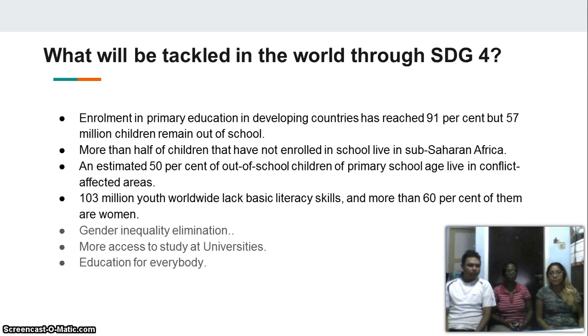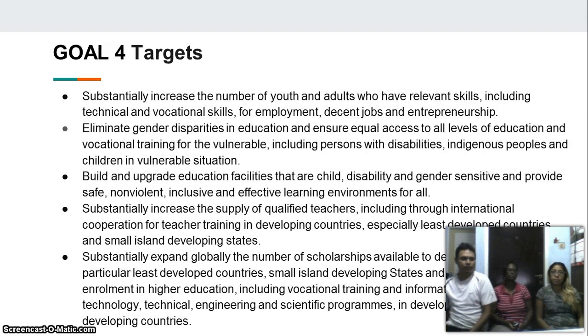103 million youth worldwide lack basic literacy skills. 60% of them are women. Gender inequality elimination, and more access of study in universities and education for everybody.